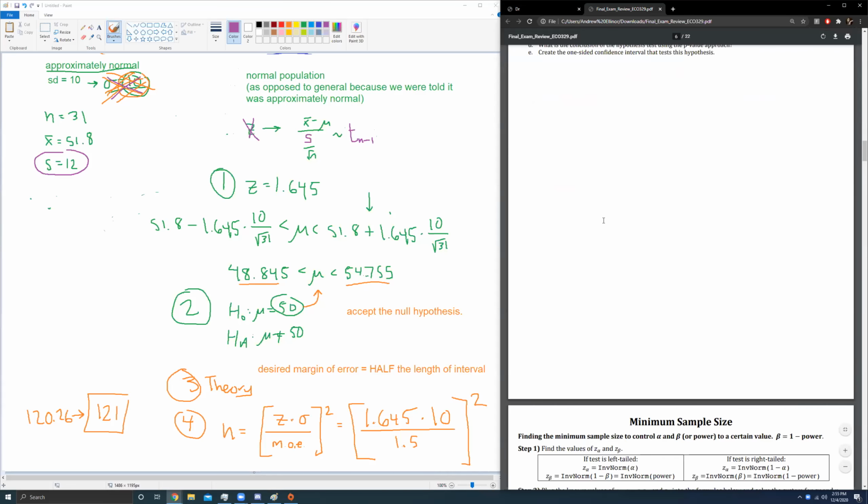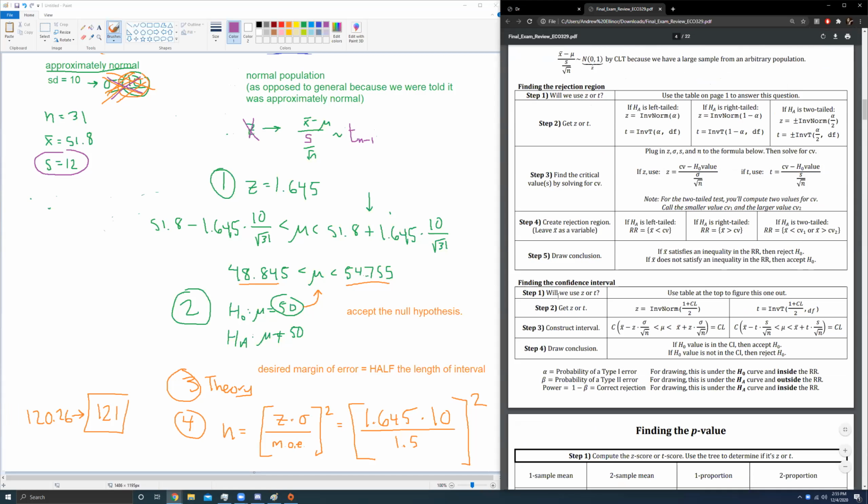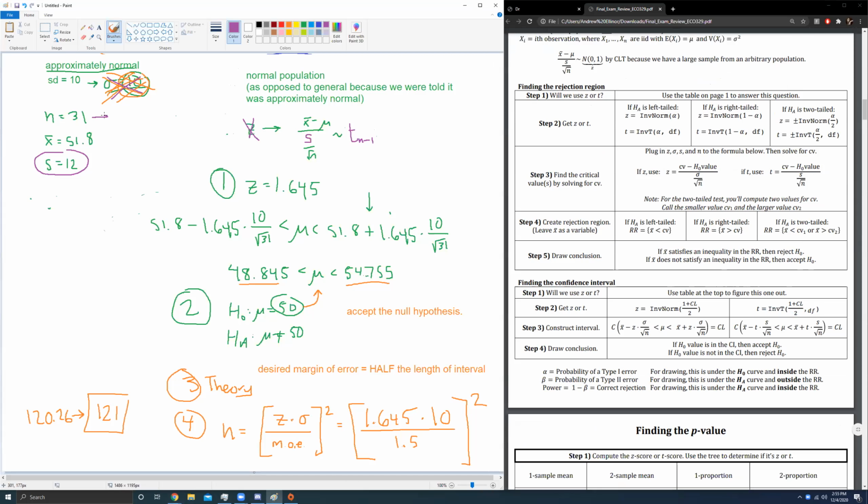The first of which is to go back up here and recalculate the value of t. So for the confidence interval, we're now going to use not inverse norm, but inverse t of (1 plus our confidence level) divided by 2. So we're going to do second distr, inverse t. This gives me 1 plus 0.9 divided by 2, comma, degrees of freedom. Degrees of freedom is your sample size minus 1. So if we have 31 people, that means our degrees of freedom is 30. So we'll say inverse t of 1 plus 0.9, which is 1.9, divided by 2 is 0.95, comma 30.